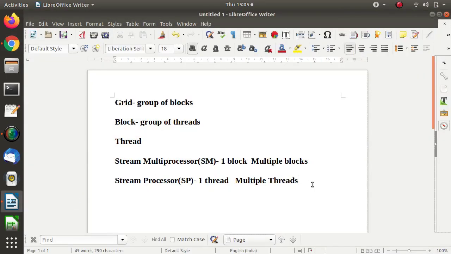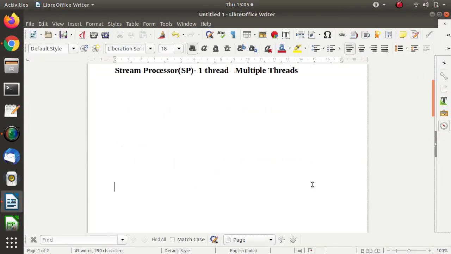Suppose we have one SM, one stream multiprocessor, and suppose it has 8 SPs. Because of 8 SPs, we can run 8 threads on these 8 SPs, if we consider one thread per SP.